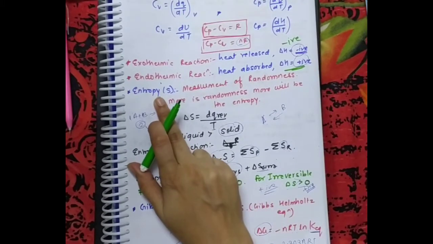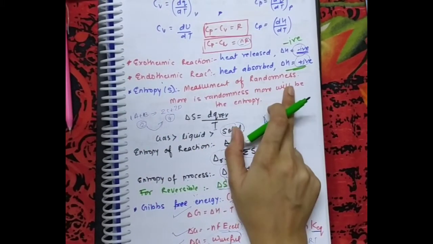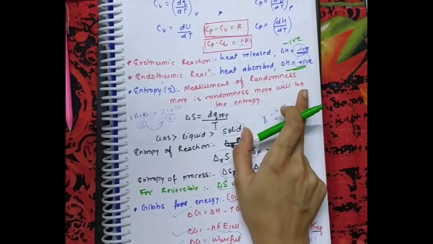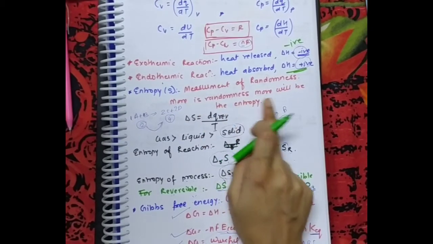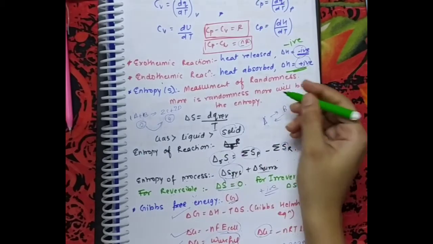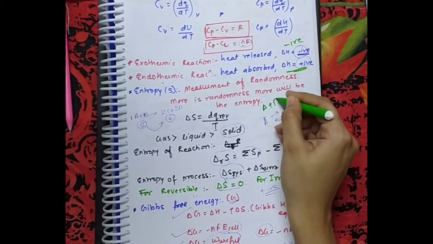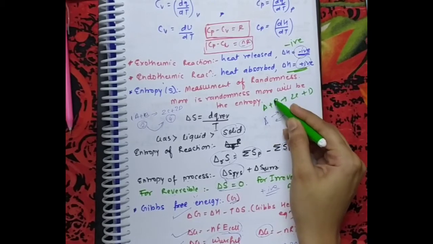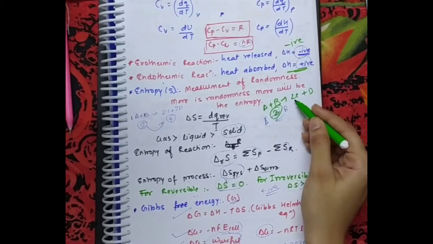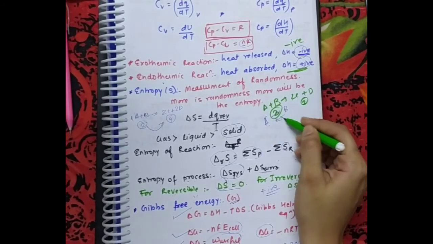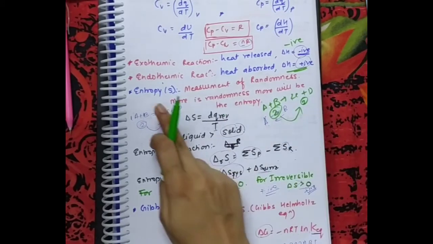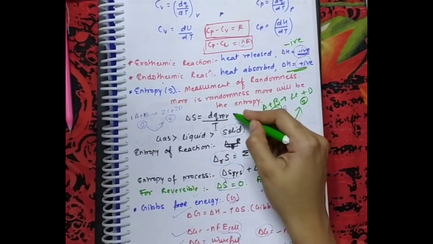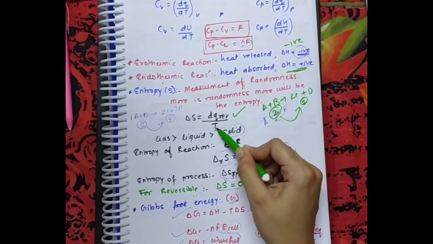What is entropy? Entropy is the measurement of randomness. Randomness means disturbance. The more the randomness, the more the entropy. If we have any reaction, suppose A plus B giving 2C plus D, here the number of moles is 1 plus 1, that is 2. Here the number of moles is 2 plus 1, that is 3. If the number of moles is increasing, then entropy also increases. The formula of entropy is dq reversible upon T.